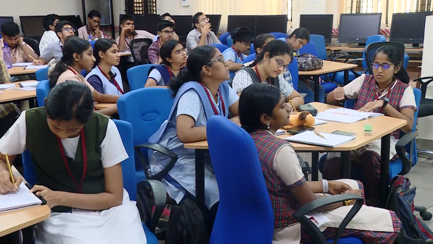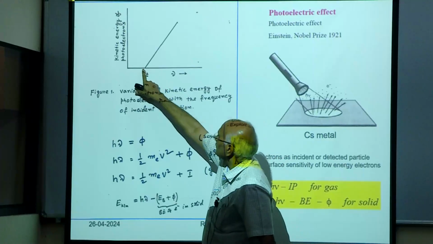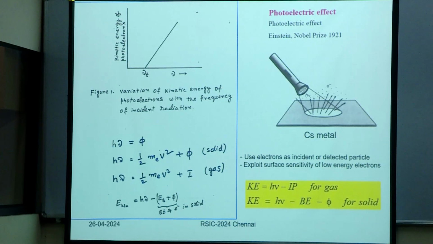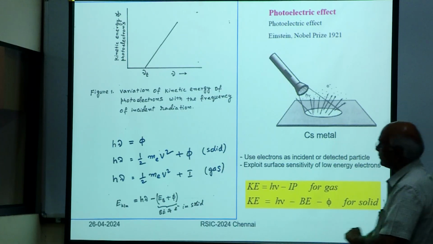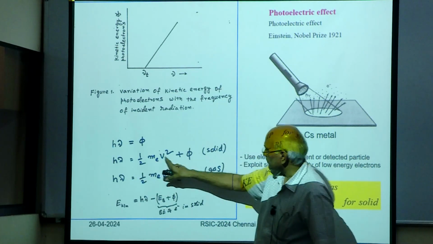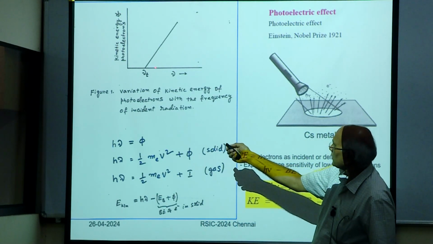Right? So this point is nothing but the work function if it is a solid. If it is a gas, it is the ionization energy. Now suppose it is more than that, then you start seeing some kinetic energy at this value.